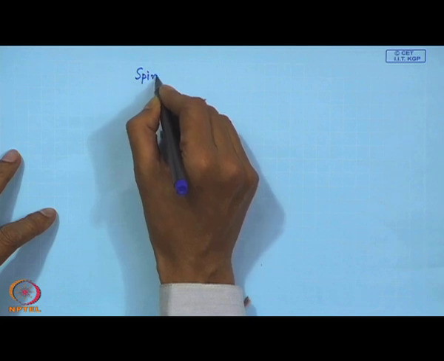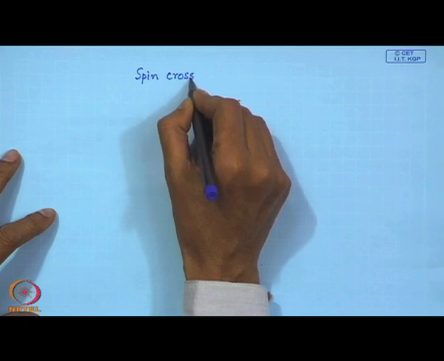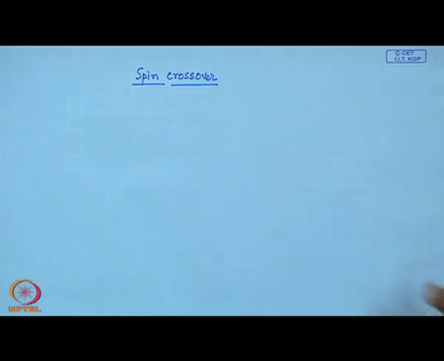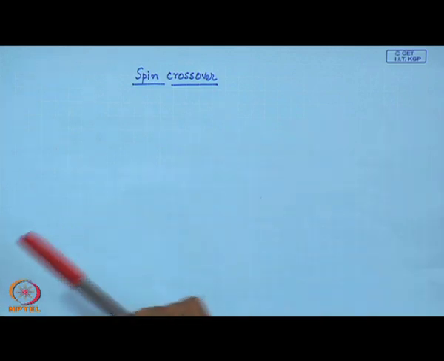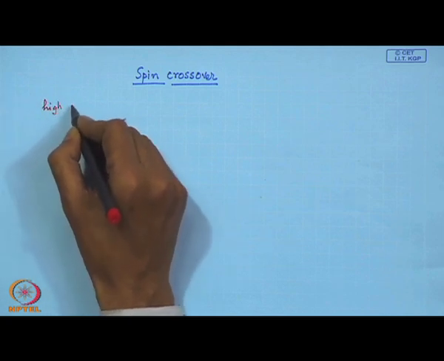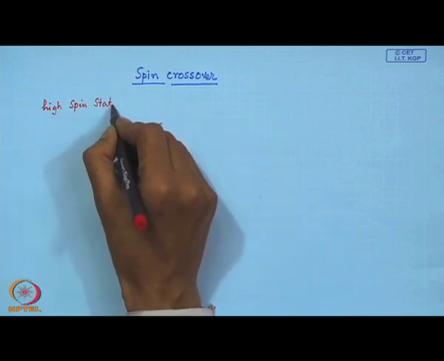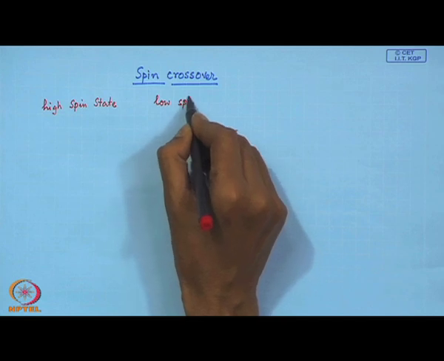So, today we will talk about the spin crossover, but we have started our discussion also. We have seen that crystal field theory predicts that some of the complexes can be in the high spin state and some more are in the low spin state.